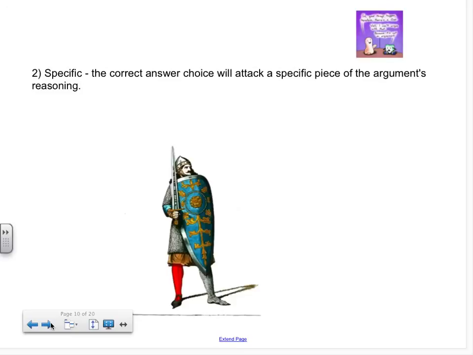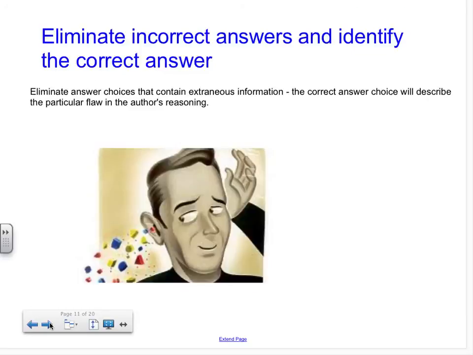The second type is a specific type of flaw, where the correct answer choice will attack a specific piece of the argument's reasoning, and this will foreshadow our second sample question stem that we'll look at in the coming slides. When answering questions, remember to eliminate incorrect answers and identify the correct answer. Eliminate answer choices that contain extraneous information. The correct answer choice will describe the particular flaw in the author's reasoning.